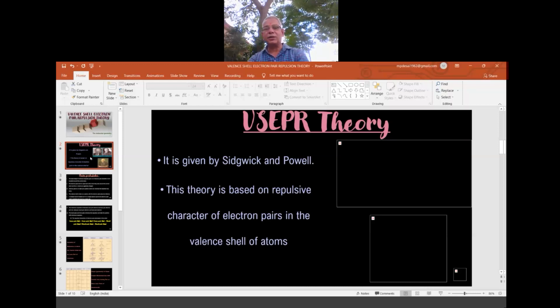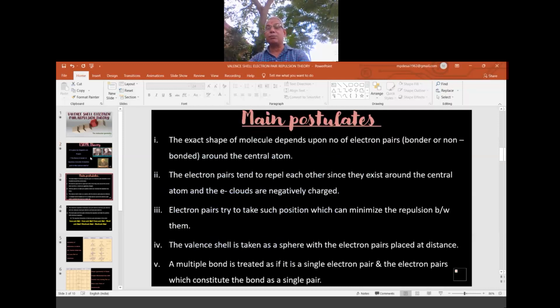So this theory is based on the repulsive character of electron pairs in the valence shell. In the valence shell, electron pairs are there. They go for repulsions. On that ground, this theory is made. That's why it is called the VSEPR theory. Okay. Now, main postulates. Just as we have postulates in Bohr's theory, Rutherford's theory, or the quantum mechanical model, like that, here also we have postulates in the different theories.